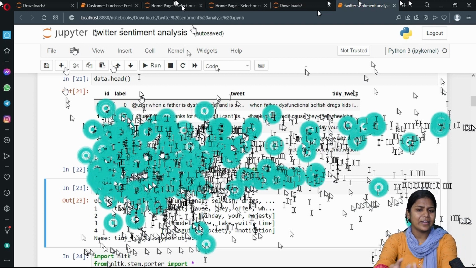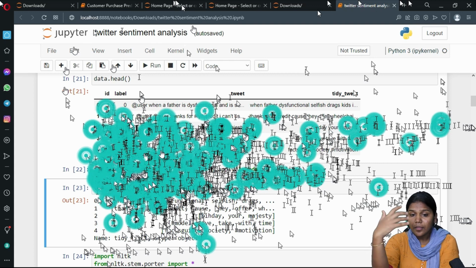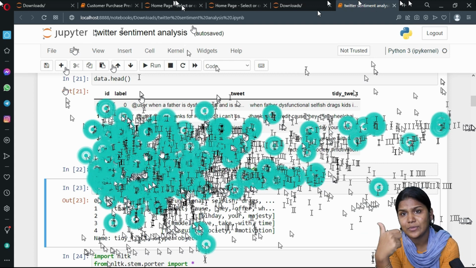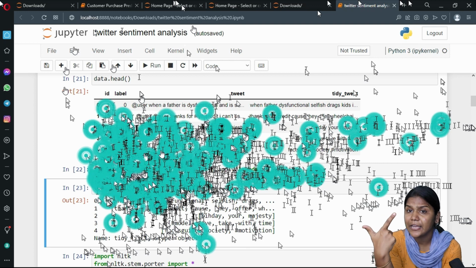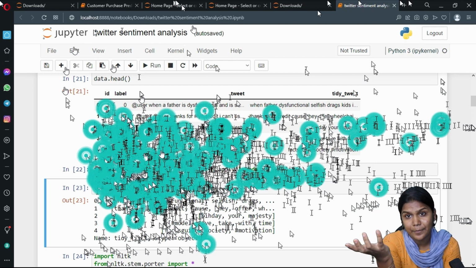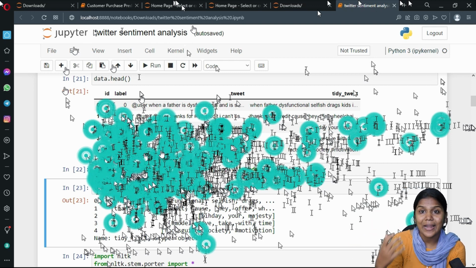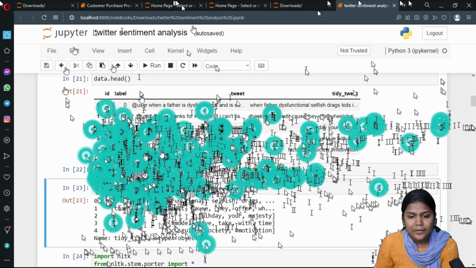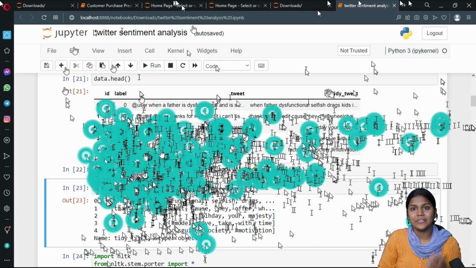Understood? So we can conclude that we have implemented 3 algorithms. One is logistic regression, second is random forest, third is support vector machine. By analyzing the performance, we can see that random forest is giving us more accurate results, that is nearly 95% accurate results. Okay, this is what we can understand from this application.